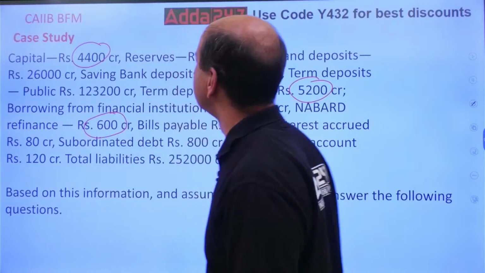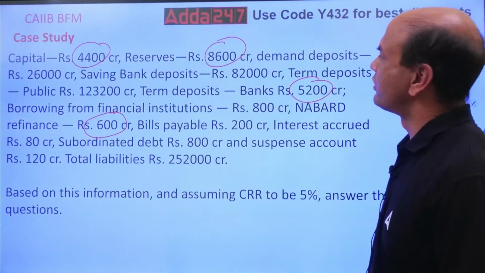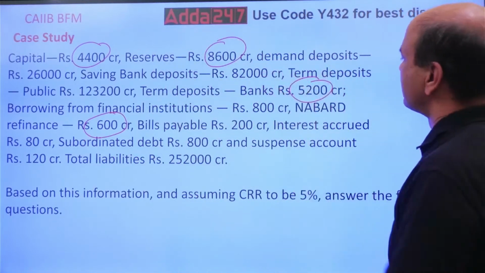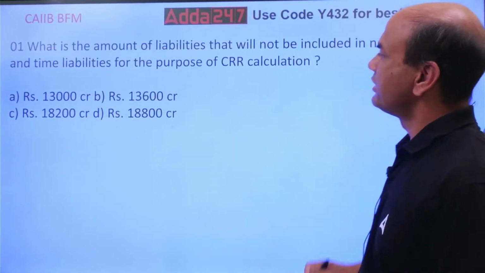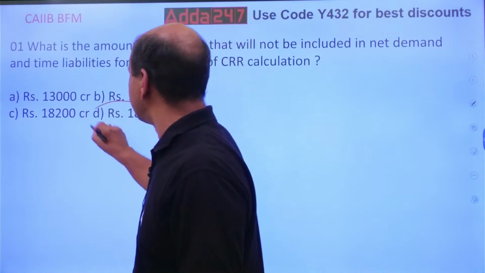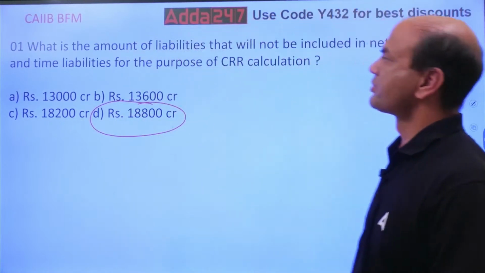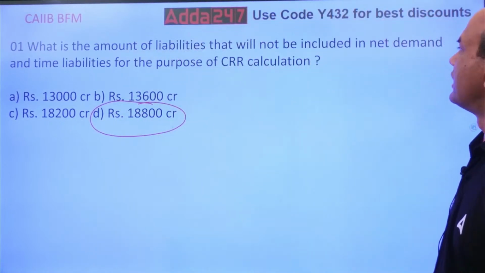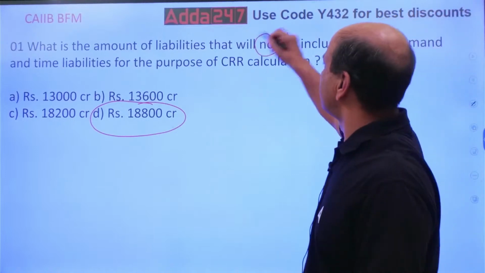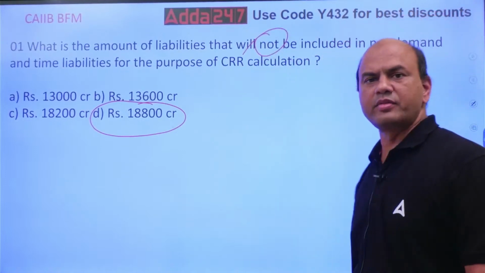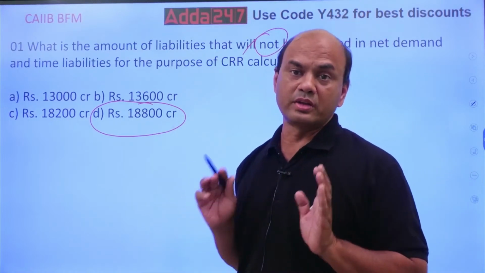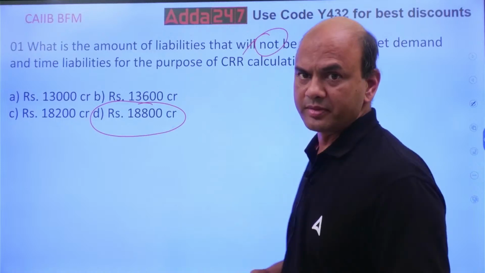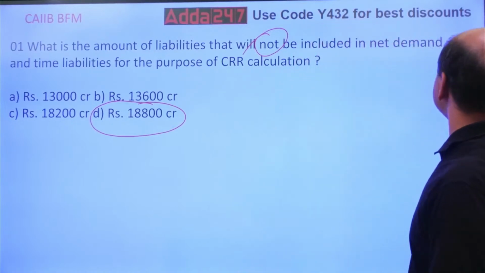So add this. 8 plus 4, 12. 12 plus 13, 13 plus 5, 18. So it will be 18,800. This is the answer. That will not be included. Got it? Clear, everyone? Kindly remember, capital, which is not your regular business, will never be included. Okay. Next.